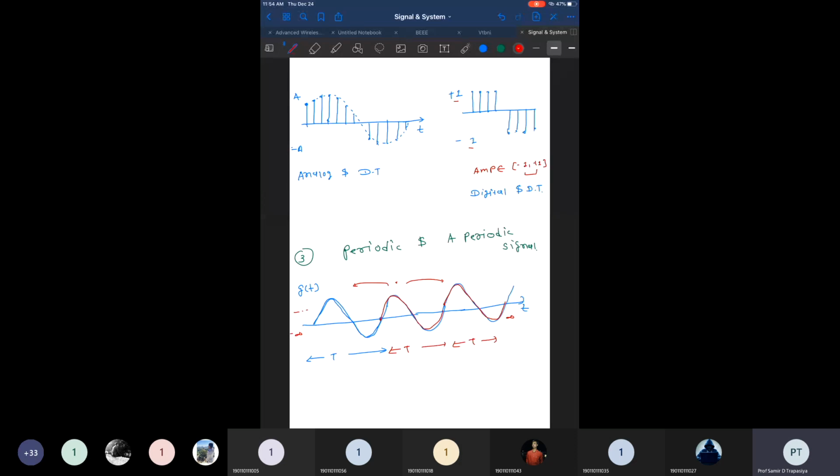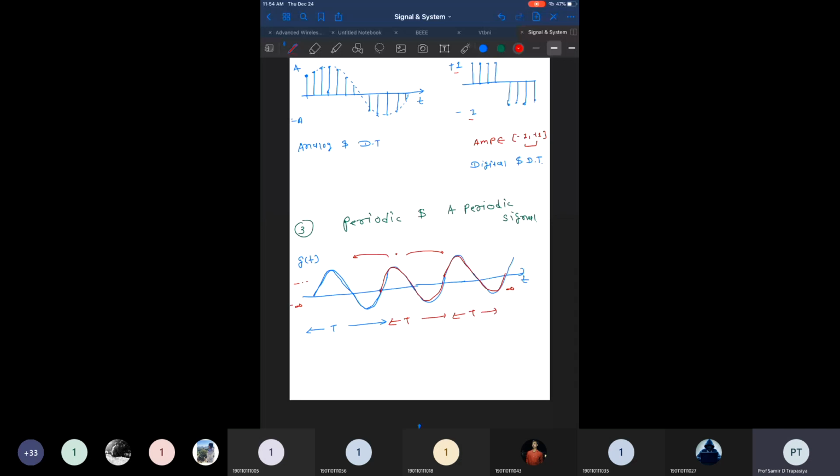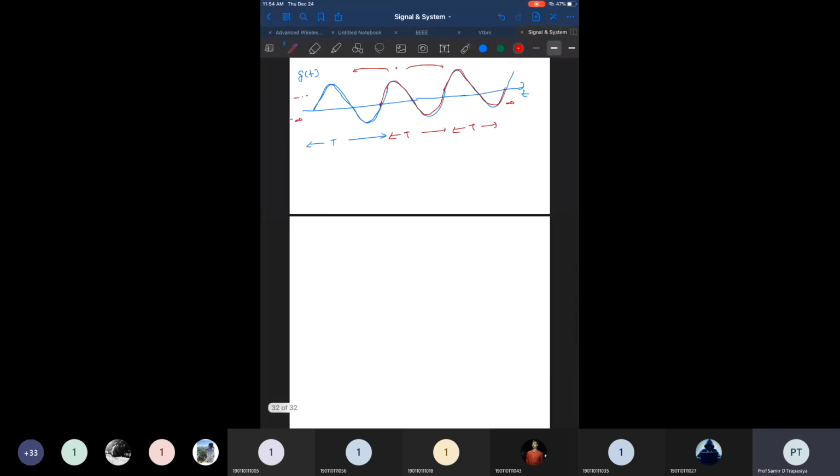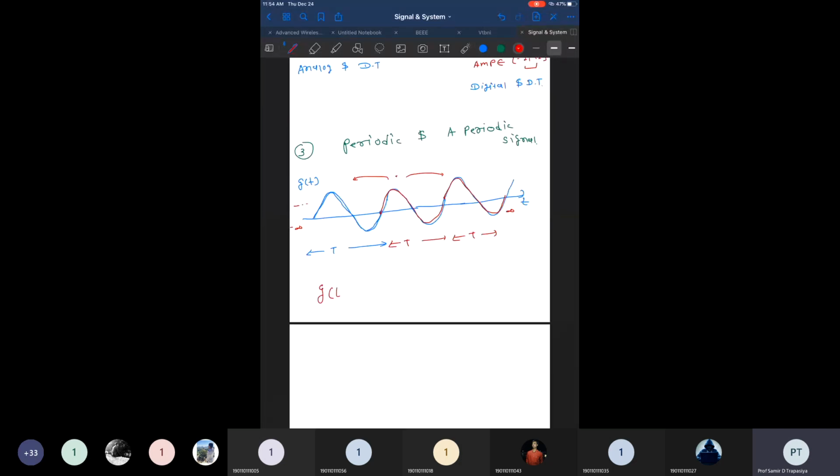So the condition to check whether the signal is periodic or not, we need to check whether g of t is exactly equal to g of t plus minus nT0. T0 I will consider as one period, right, to complete one cycle.